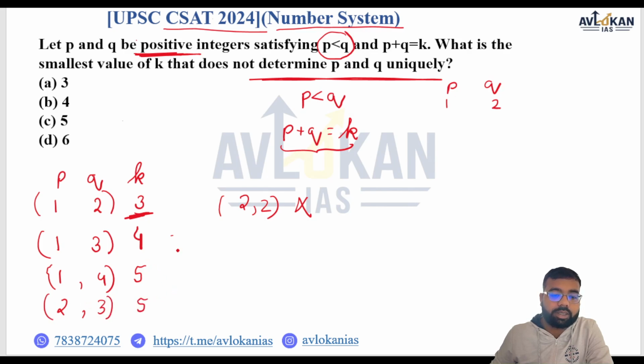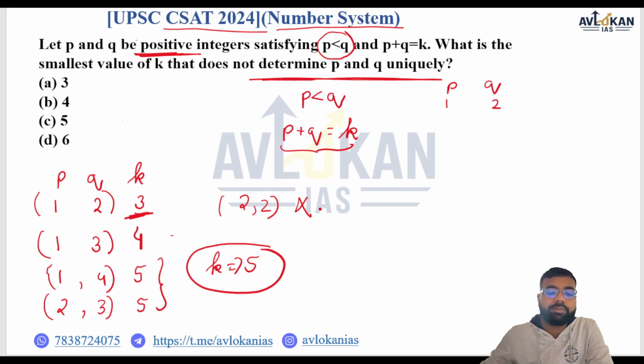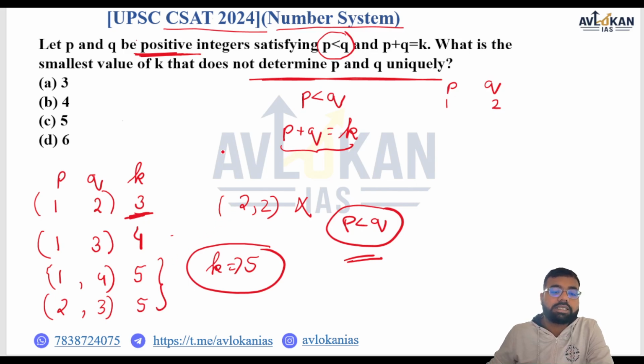So see, suppose I am given the value of K equals 5 and I am saying that P is less than Q. Can you tell me the value of P and Q uniquely? No, P can be either 1 or 2, and Q can be 4 or 3. So that means 5 is my answer. It is the smallest value of K that does not determine P and Q uniquely. So it was a simple question.